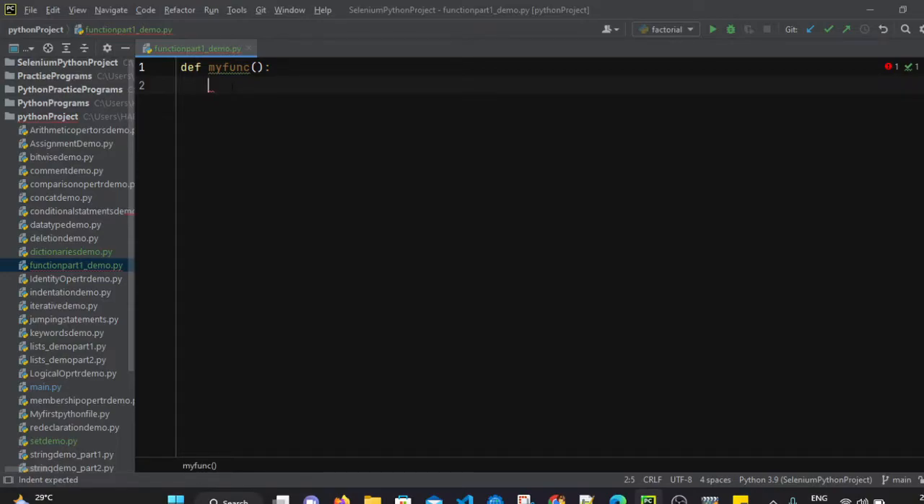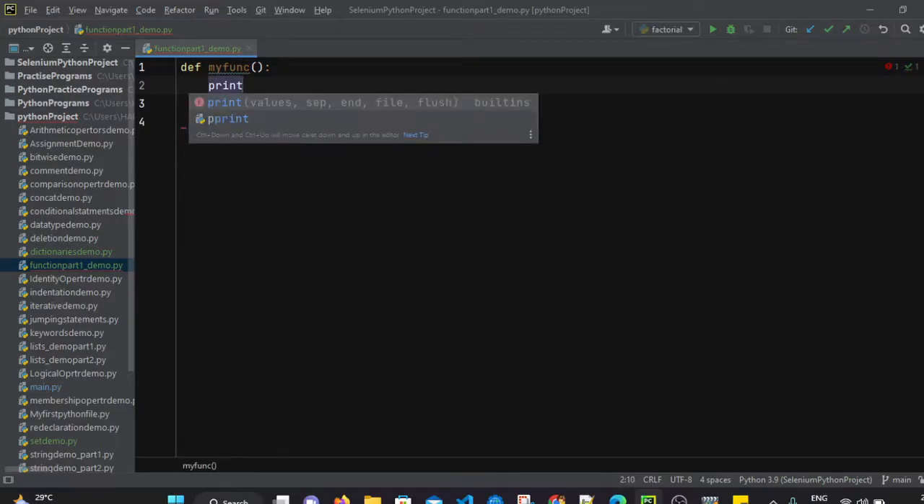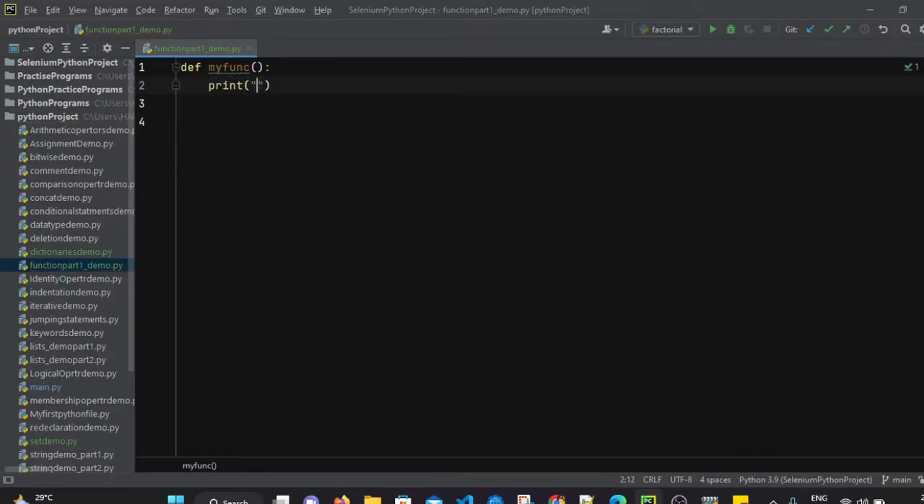If we write without indentation, then it would not be included inside the function, so that is wrong. When we press enter, it automatically gives some indentation, right? We have to enter the function body after giving some indentation. Now we are inside the myfunc block. What command do we want to write inside it? I want to simply print, let's say, hello world. This is known as function declaration.